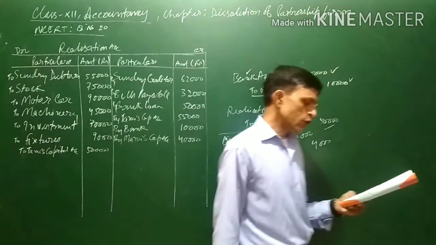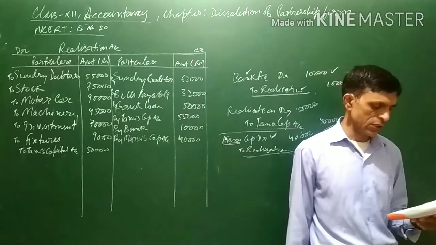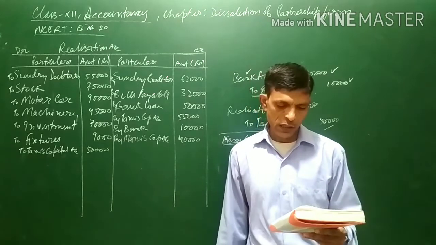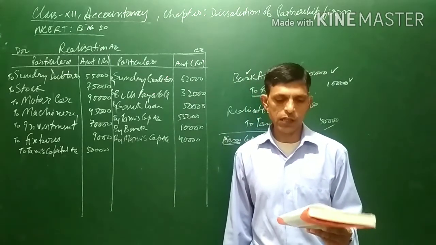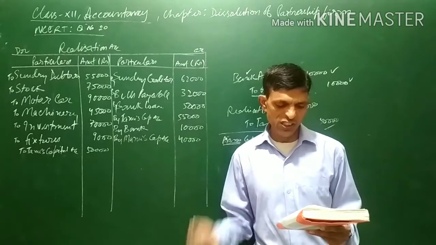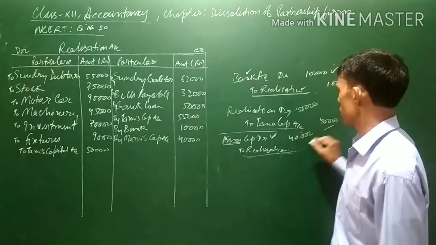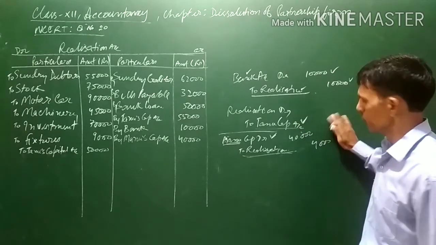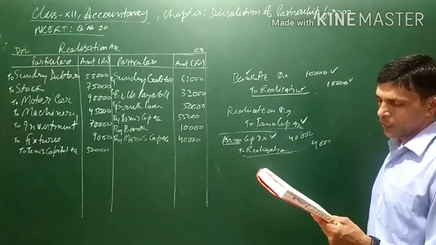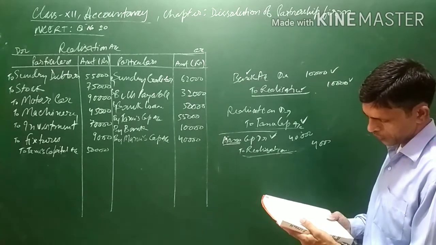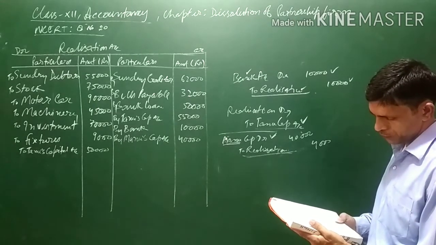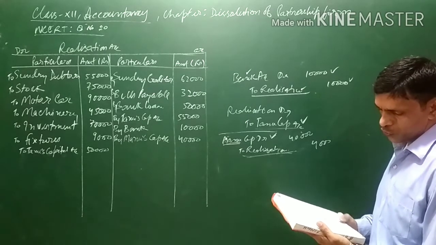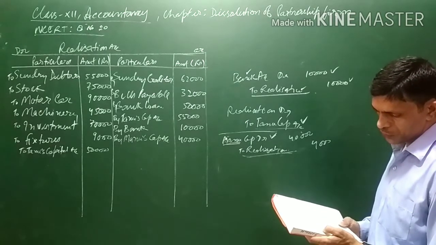Now, and agreed to pay the bills payable at a discount of 5%. Here again the bills payable is a liability. Since the partner is agreeing to pay the liabilities, in case the partner pays the liability or takes over a liability, he will be given credit for the amount of the liability which he is paying. For example, here the liability Manu is paying is the bills payable at a discount of 5%.